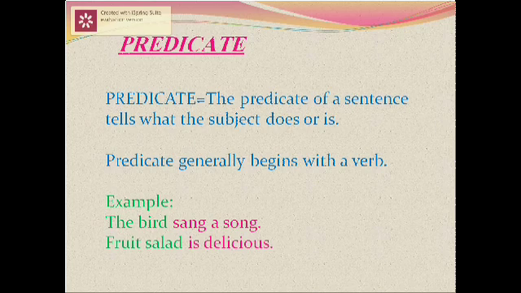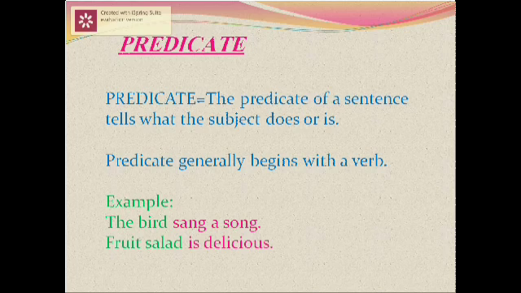Now let us see what is a predicate. The predicate of a sentence tells what the subject does or is. Predicates generally begin with a verb. Let us see some examples.